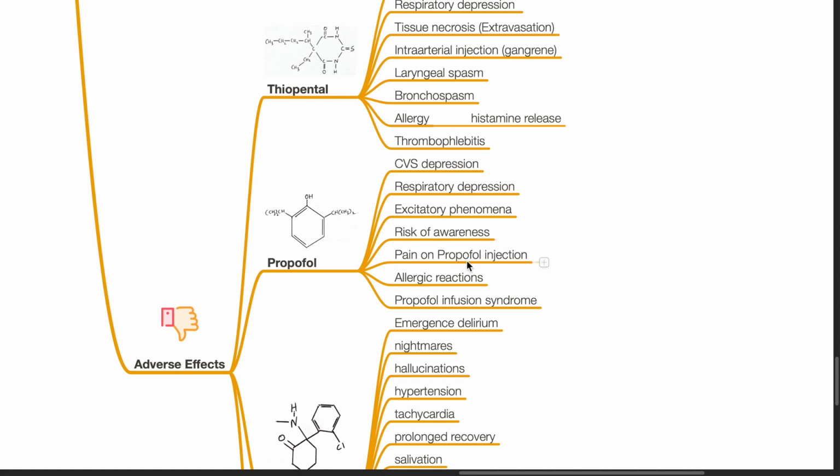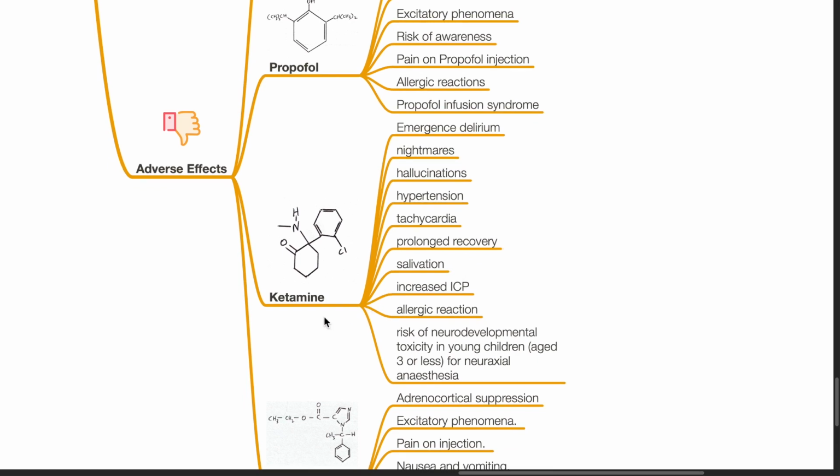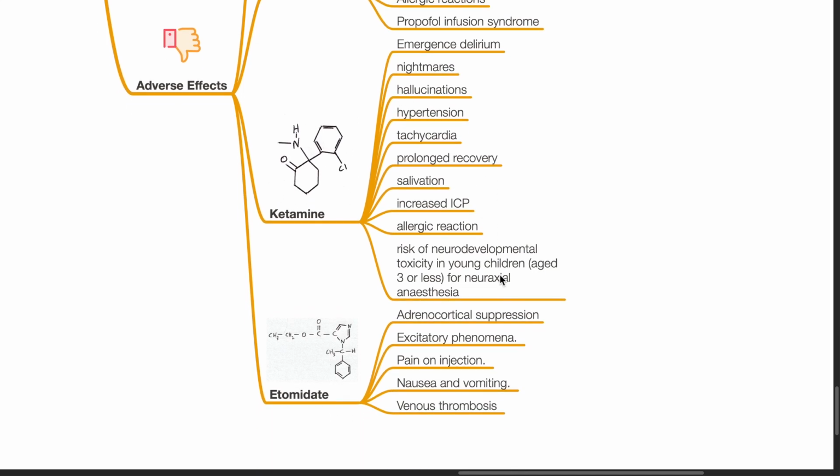infusion syndrome. Adverse effects of ketamine: emergence delirium, nightmares, hallucinations, hypertension, tachycardia, prolonged recovery, salivation, increased ICP, allergic reaction, risk of neurodevelopmental toxicity in young children for neuraxial anesthesia. Adverse effects of etomidate: adrenal cortical suppression, excitatory phenomena, pain on injection, nausea vomiting, venous thrombosis.